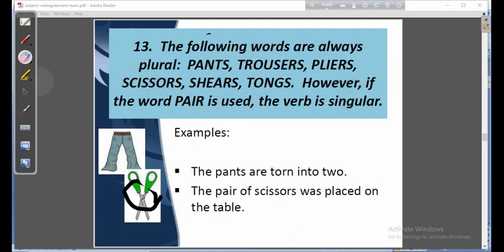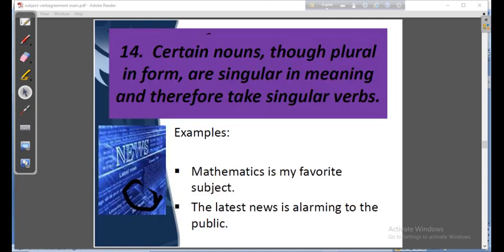Due to time constraints I will have to move to the next rule and finish it very quickly. Certain nouns, though plural in form, are singular in meaning and therefore take a singular verb. Look at these words. Mathematics, there's an S at the end. News. In spite of the fact that the word ends with S, it is actually not plural.